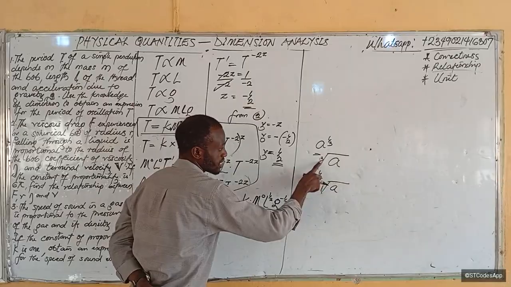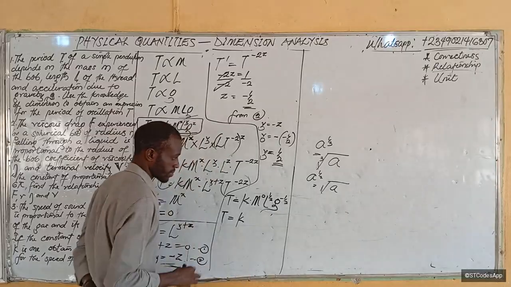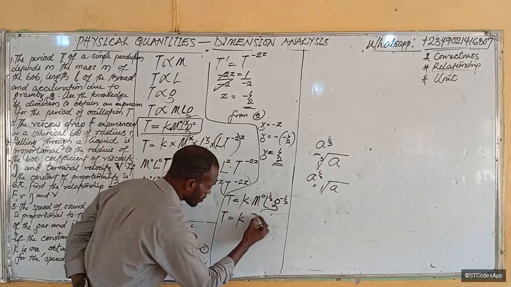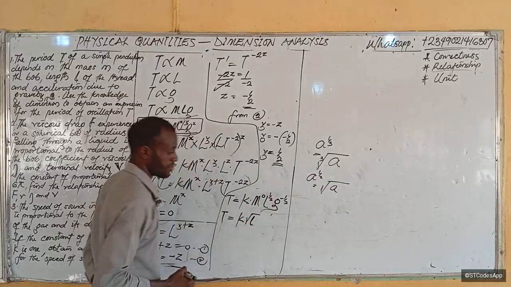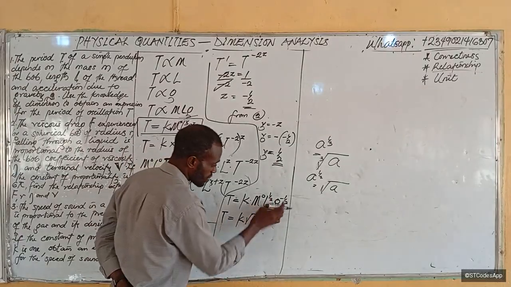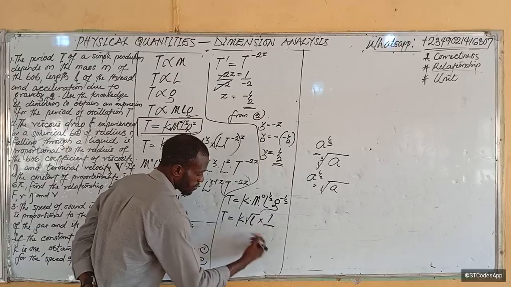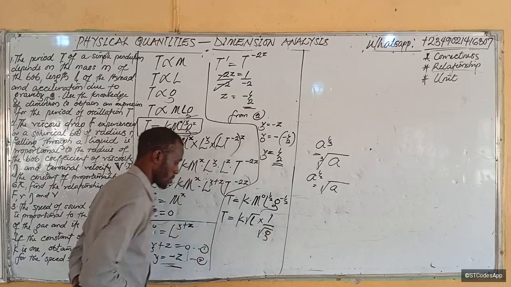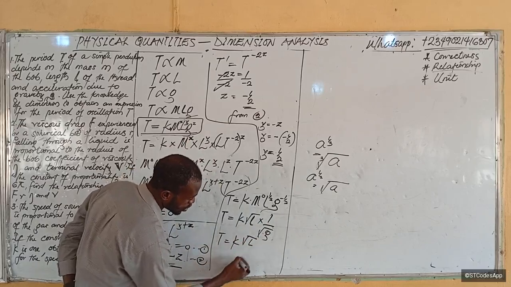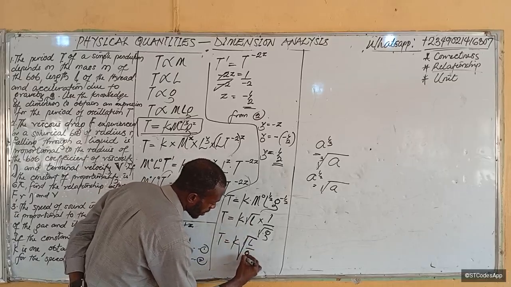The third root is where we now start putting the number. Fourth root, we put 4. Is it clear? That is greater than 2, we'll be putting the number there. So here, this thing means square root of L. Then multiply by negative power means this thing came from under. That is 1 over g raised to power half. What is g raised to power half? It means root g, right? So T therefore becomes k root L over root g. So we can put it together as root L over g.